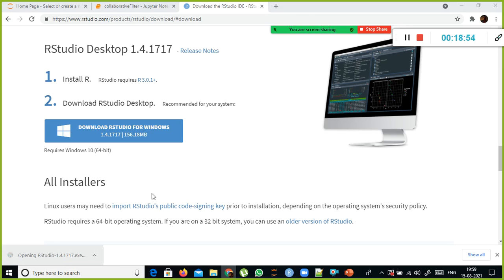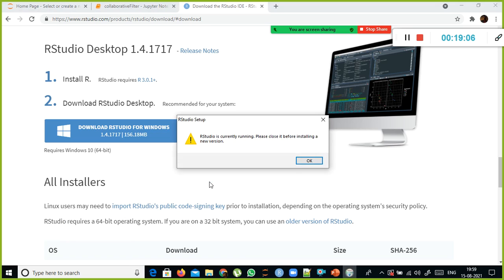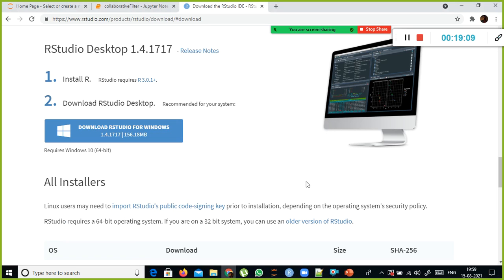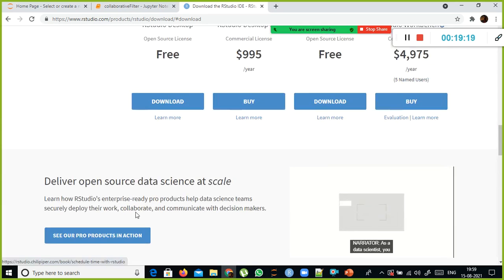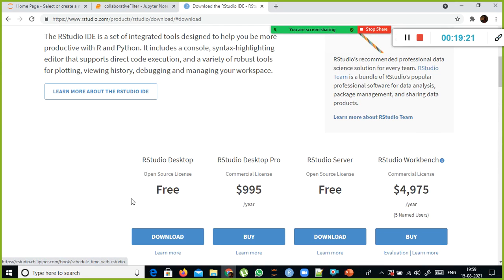For example, look here, I'll just show you. If I double click on this, this is also very simple. You need to press the next button and it will get installed, until you see that it installed successfully. It's a very simple one. It doesn't require any additional packages or software.